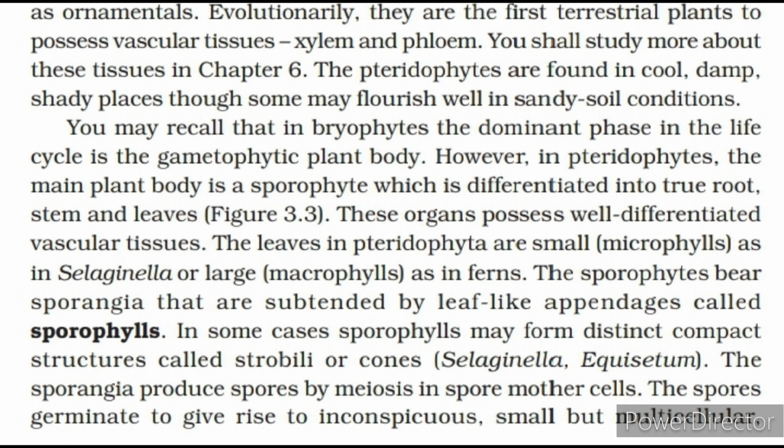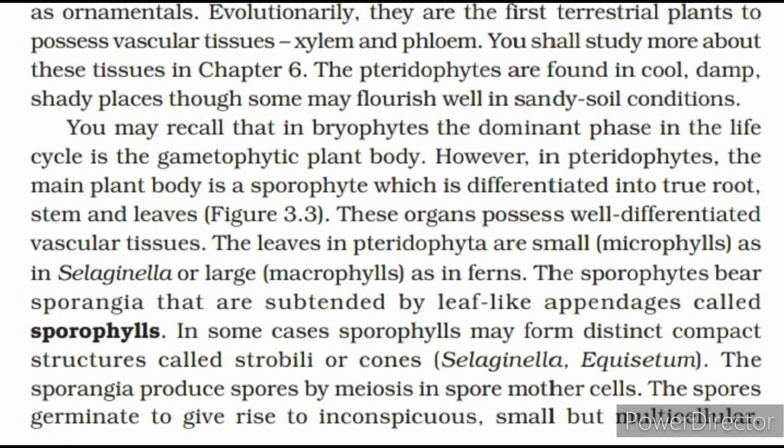You may recall that in bryophytes the dominant phase in the life cycle is the gametophytic plant body. However, in pteridophytes, the main plant body is a sporophyte which is differentiated into true root, stem and leaves, Figure 3.3. These organs possess well-differentiated vascular tissues.